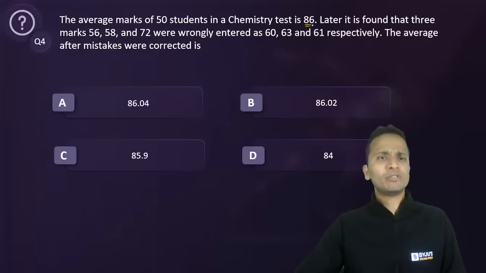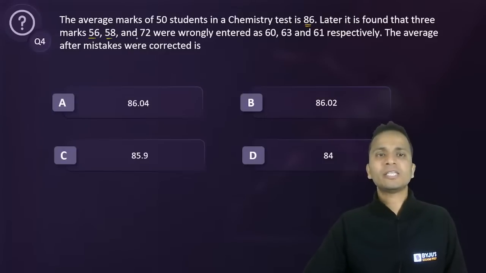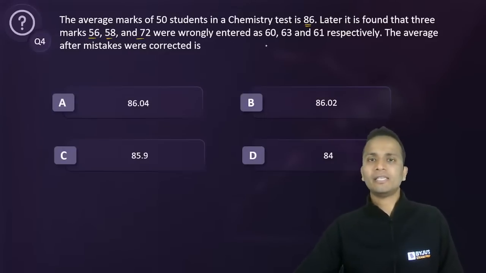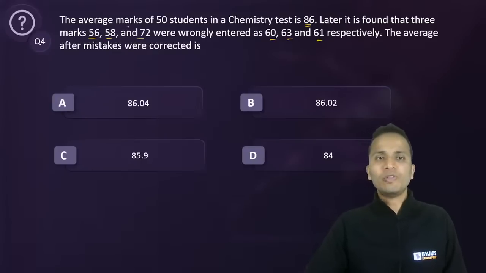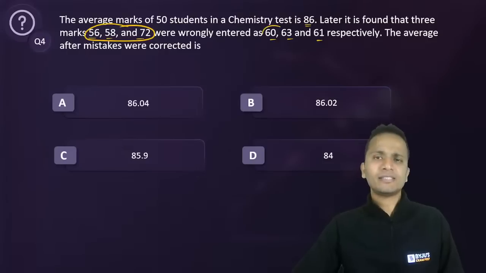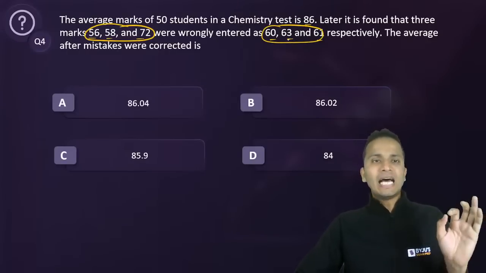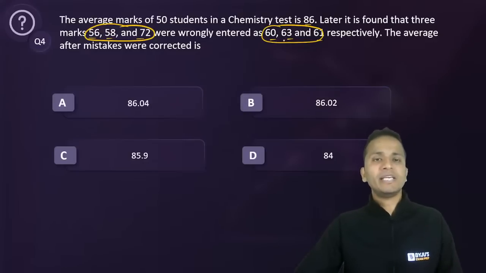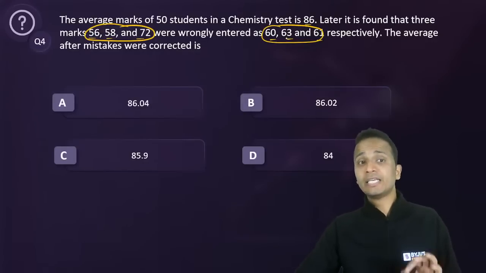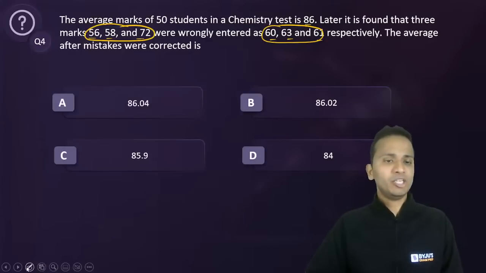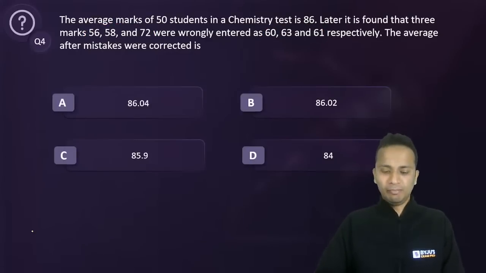Later it is found that 3 marks, this and this, were wrongly entered as this and this. So these are the correct marks, okay? And they were wrongly entered as 60, 63 and 61 respectively. The average after the mistake was corrected, so the corrected average will be equal to which one of these numbers?